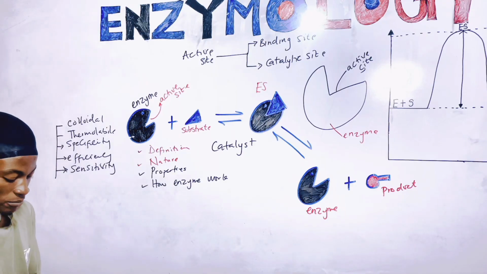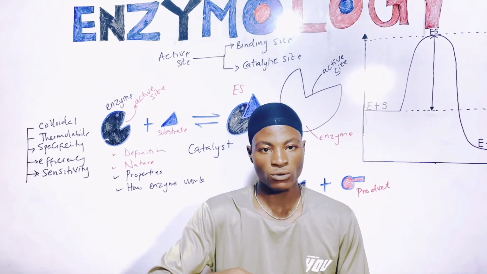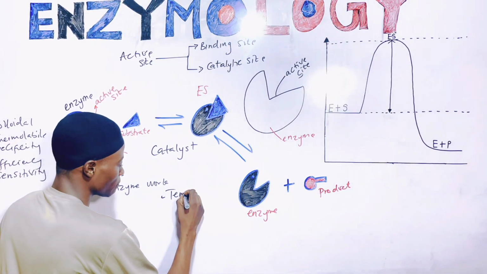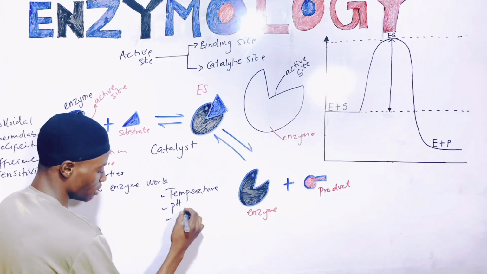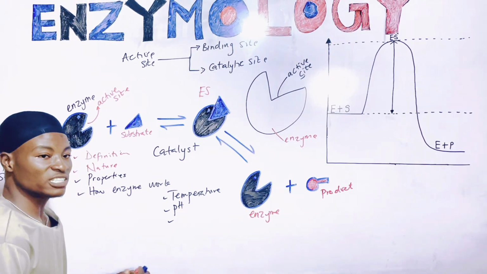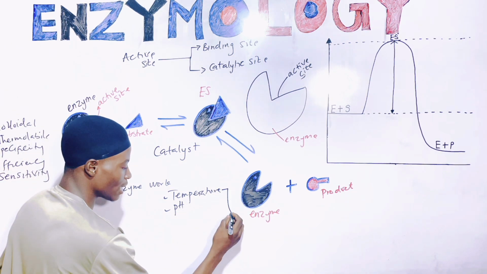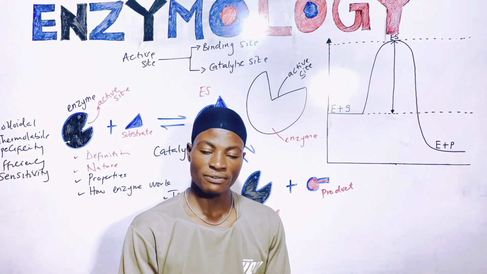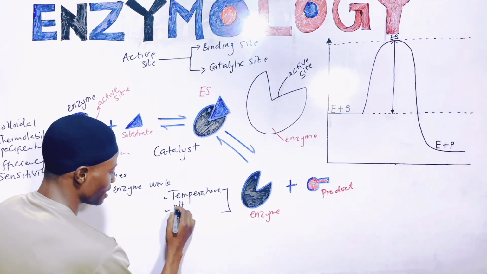Sensitivity. In this scenario, as far as sensitivity is concerned, enzymes are highly sensitive to environmental conditions, such as, I've explained the first one, which is temperature. Then the second one that I'm going to talk about is pH. The third one, we have substrate concentration, we have product concentration. At the same time, we have what? We have inhibitors as well, right? But in this case, I'm going to be limiting everything I'm going to say to temperature and also pH, because in my next video as well, I'm going to explain various factors that can actually affect enzyme action, right? So let's come back here. Let's talk about the pH and also the temperature.